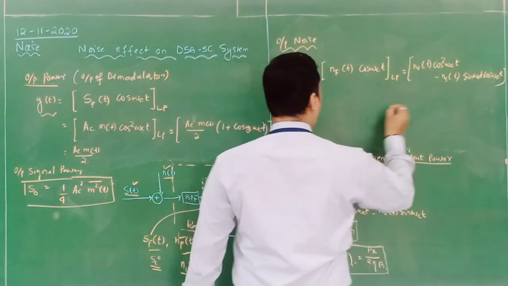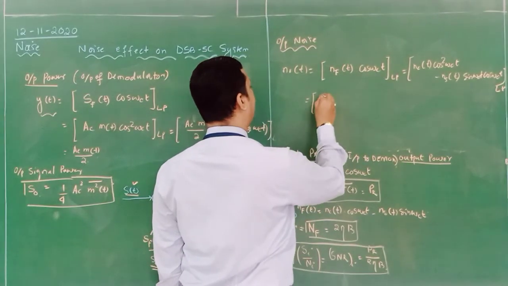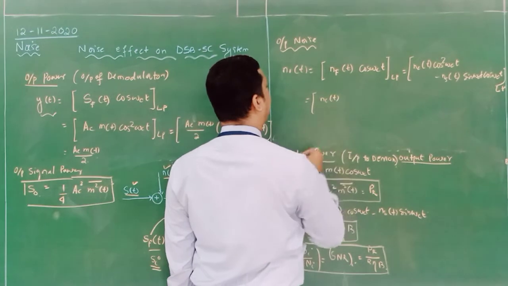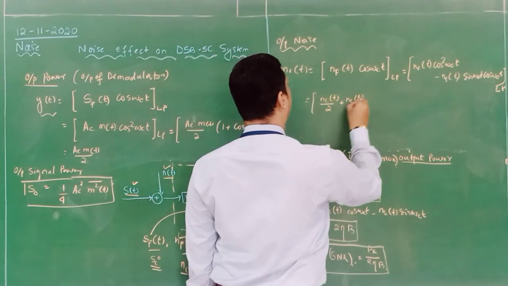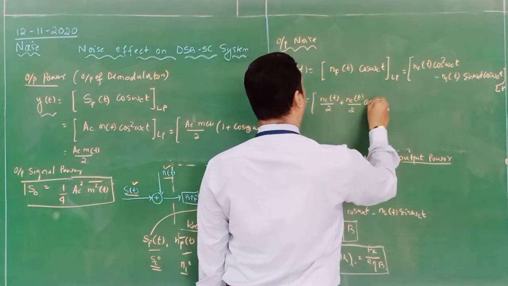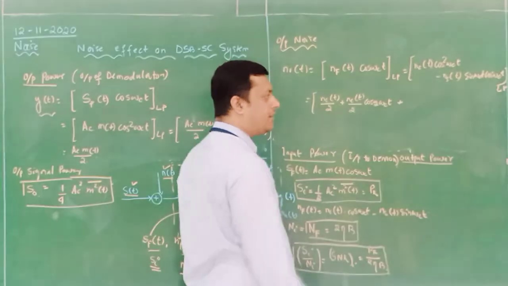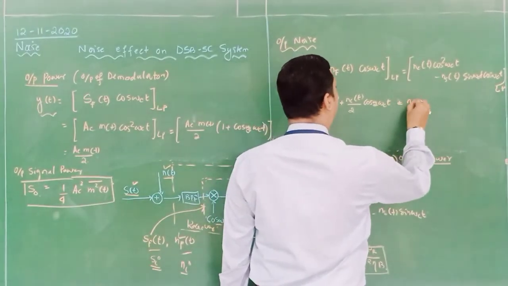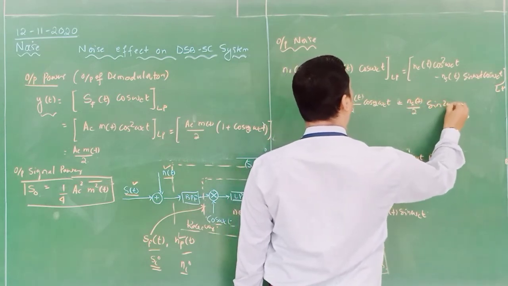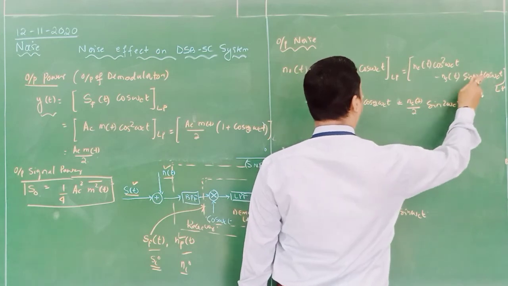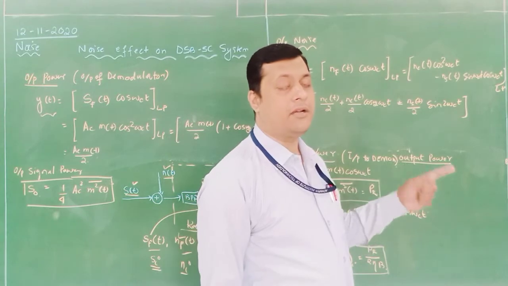Now you need to expand this and it should be followed by an LPF. So if I expand, I will get nc of t divided by 2 plus nc of t divided by 2 cos 2 omega ct, the harmonic component. Similarly, minus ns of t divided by 2 sin 2 omega ct, because it is sin a cos a, and half if you multiply it will become sin 2a.